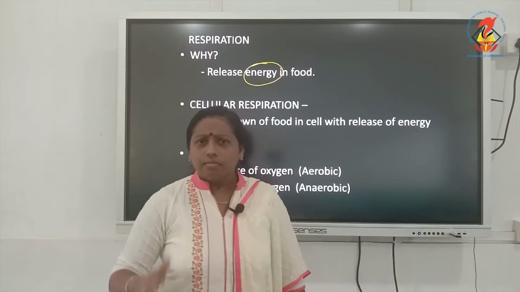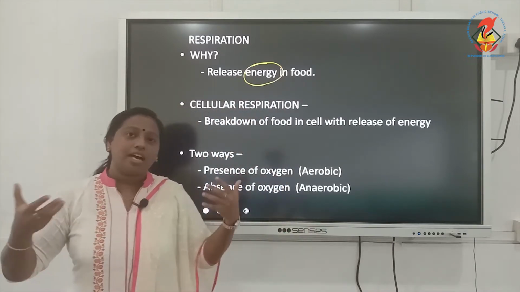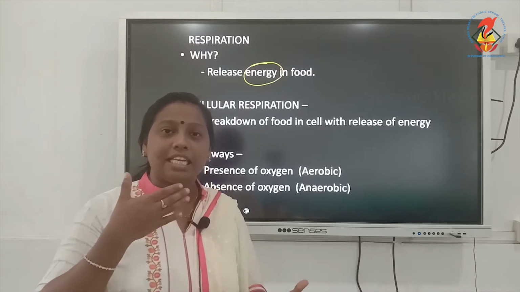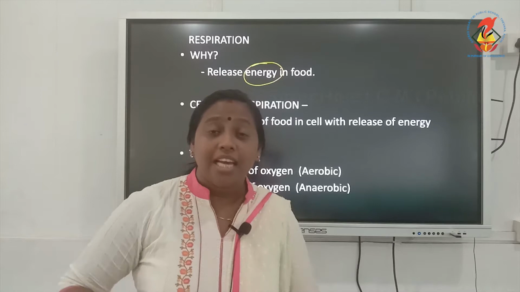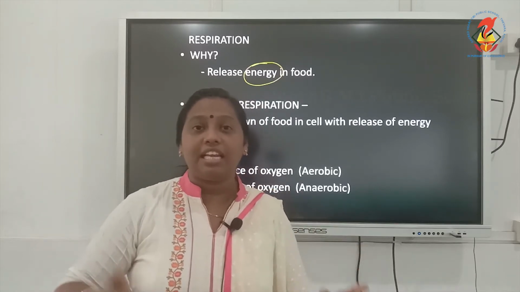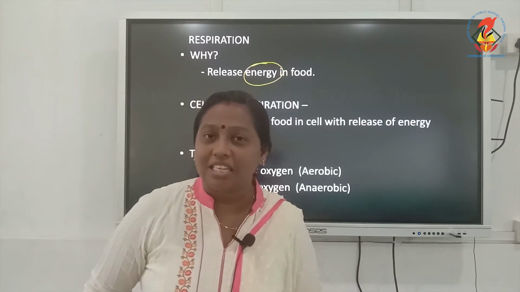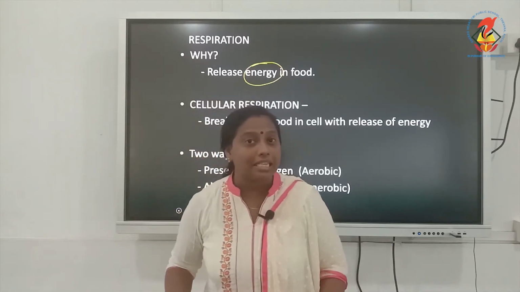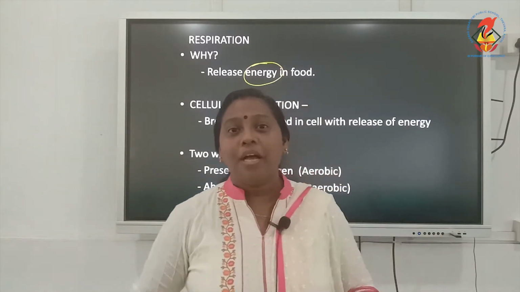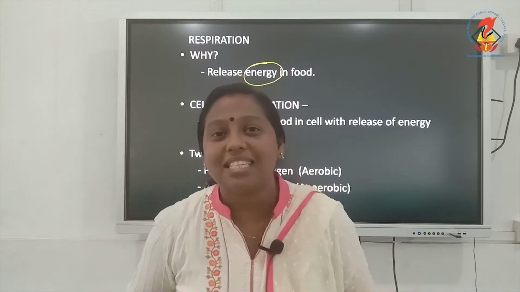Okay, now how is this process happening in our body? Actually, when we are eating our food, the food is entering through our digestive system. From the mouth, the food will be going to your stomach. It will be digested there. Finally, from there it will be going to your intestine. The digestion will be completed in your intestine. The nutrients of food which are there in your intestine will be taken by the blood. The blood will take these nutrients and it will give them to each and every cell in your body.